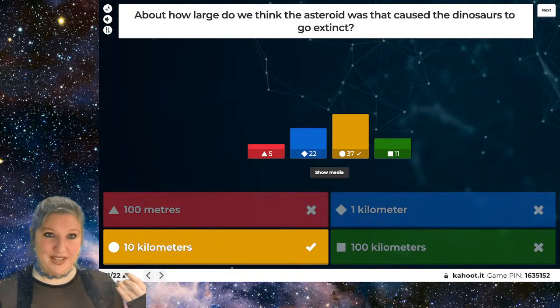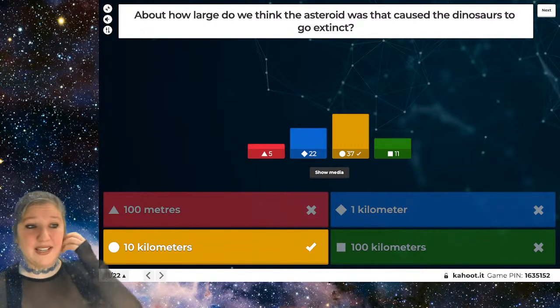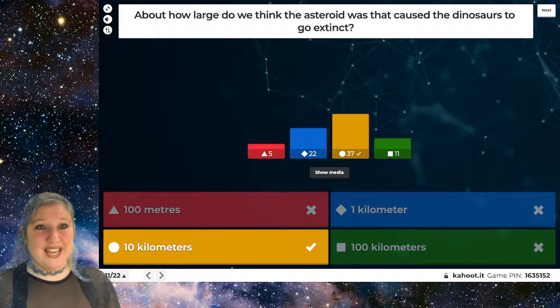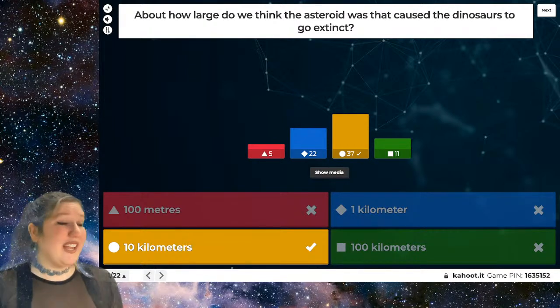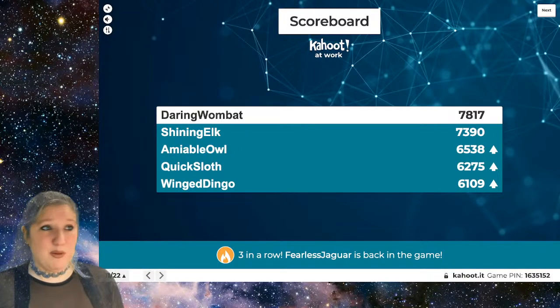And so if a comet or asteroid that was about 10 kilometers wide hit the Earth, that is what we call an extinction event, where anything on the surface of the Earth would likely have a very hard time surviving if something that big hit the Earth. All right, let's check out our scoreboard once again. A few little changes. Amiable Owl is now in third place, and Daring Wombat has maintained their lead.